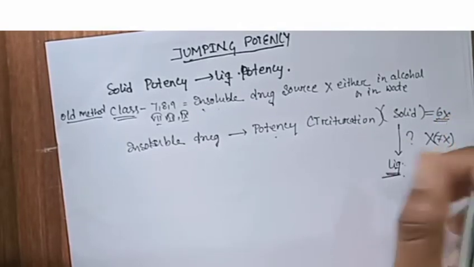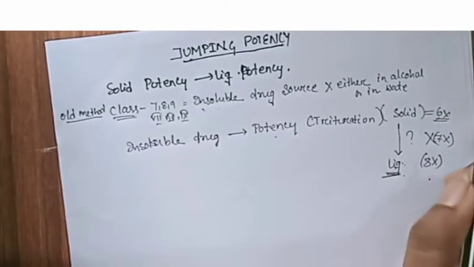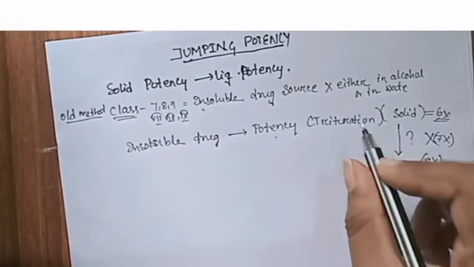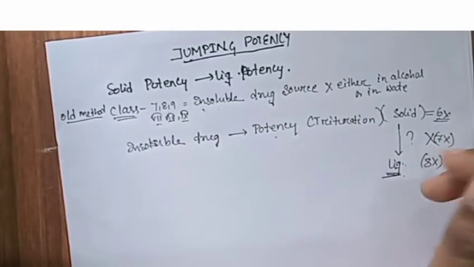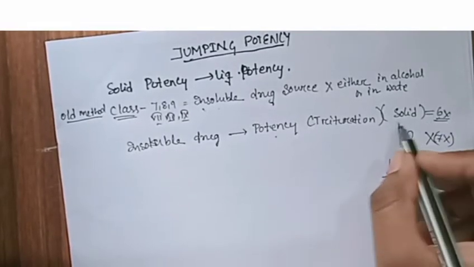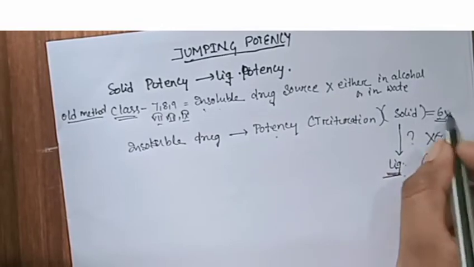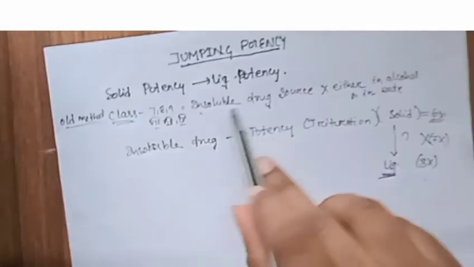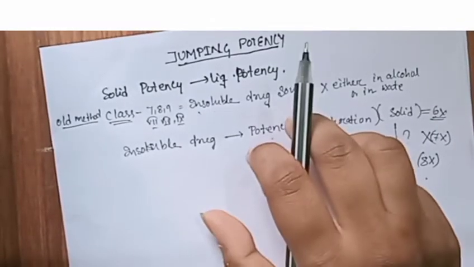So we have cleared the concept of why this process is known as jumping potency, and why 6x of the solid is needed, not 1x. We know the 1x of these classes is insoluble.